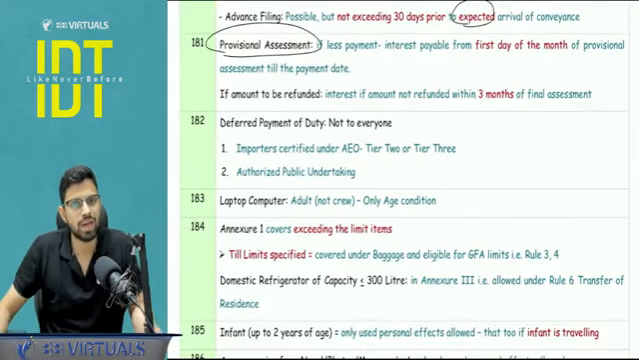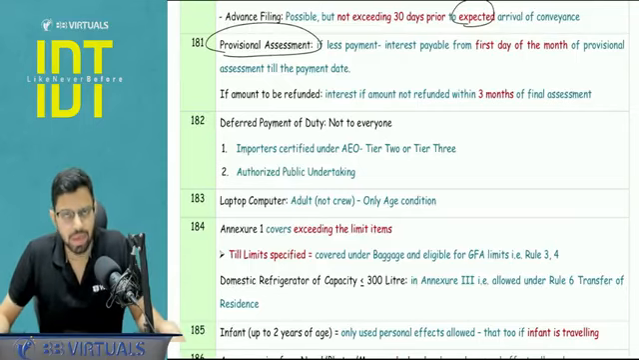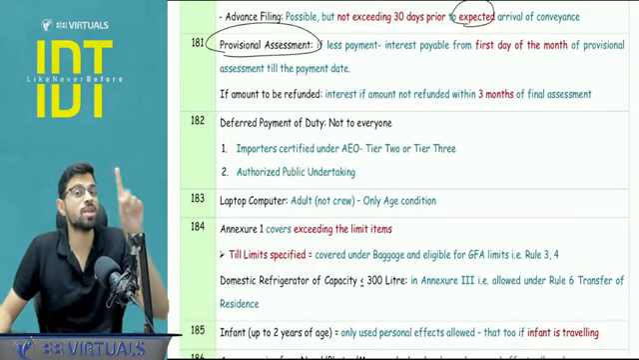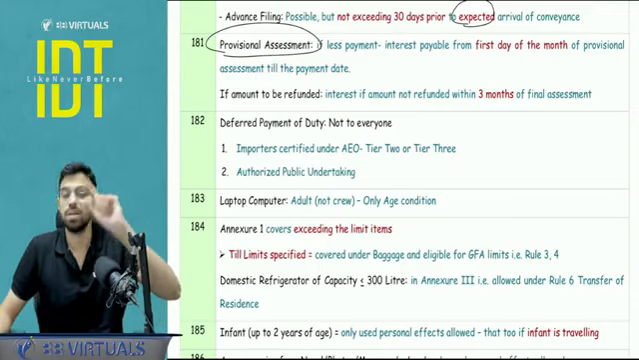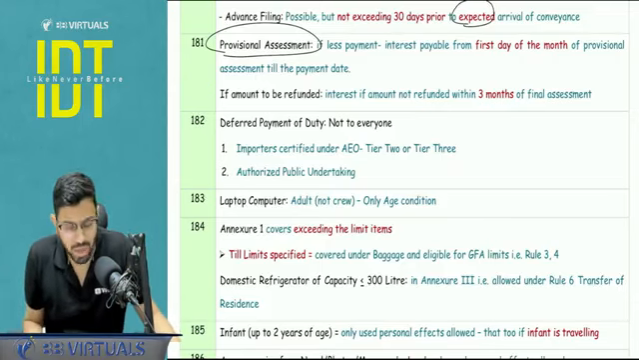Provisional assessment, can we go for it? Section number 18, answer is yes. If ultimately the duty is payable, then in that case there will be interest applicability, and interest will be from the first day of the month of the provisional assessment. This is a very special point to be noted, right? And 15% interest you will be paying.